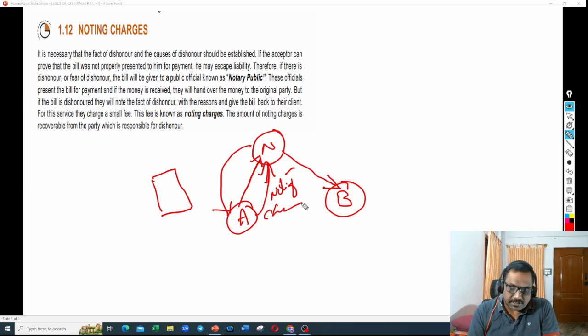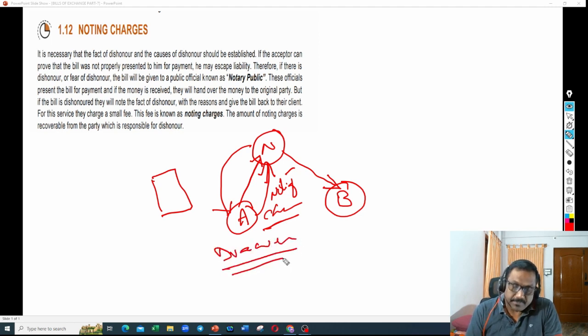Now the question is, who is going to pay the noting charges? The drawer is going to pay the noting charges. On behalf of whom? He is going to pay these noting charges on behalf of B. So what does it mean?